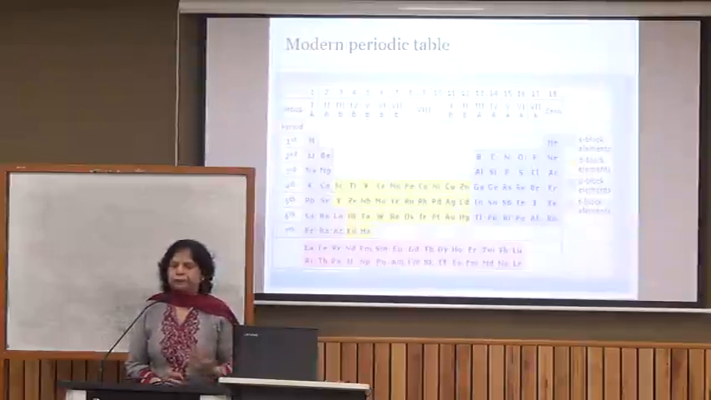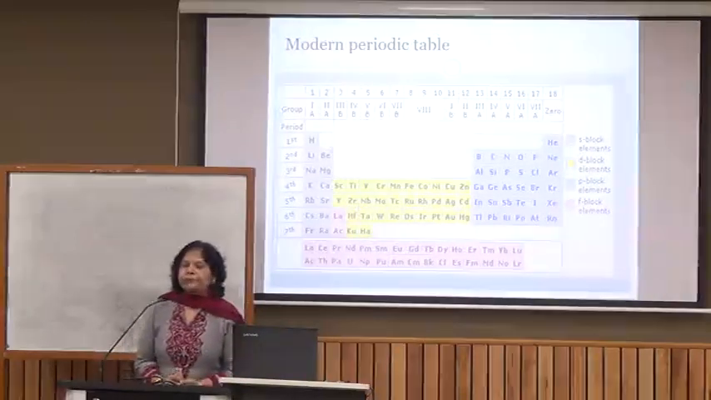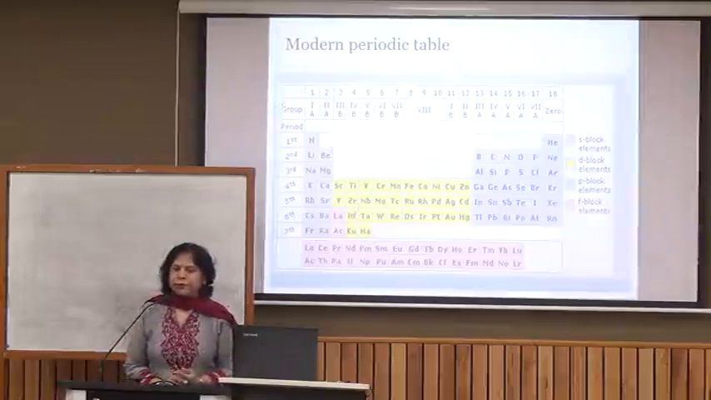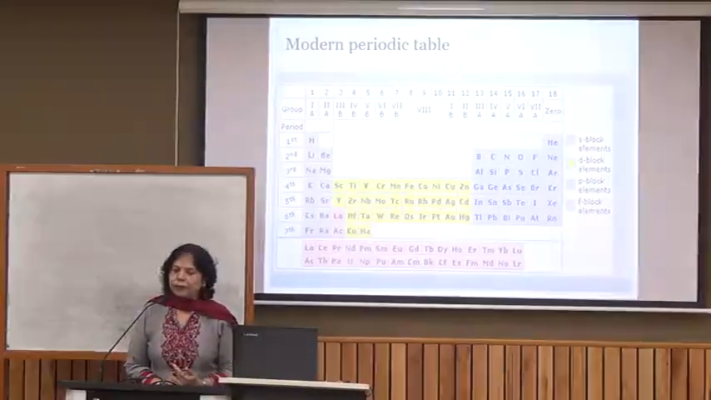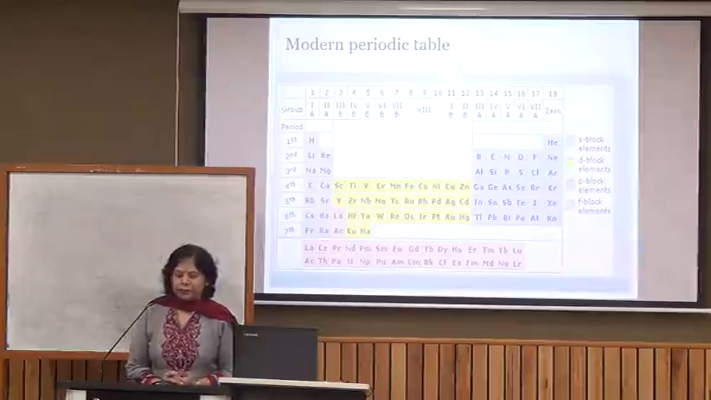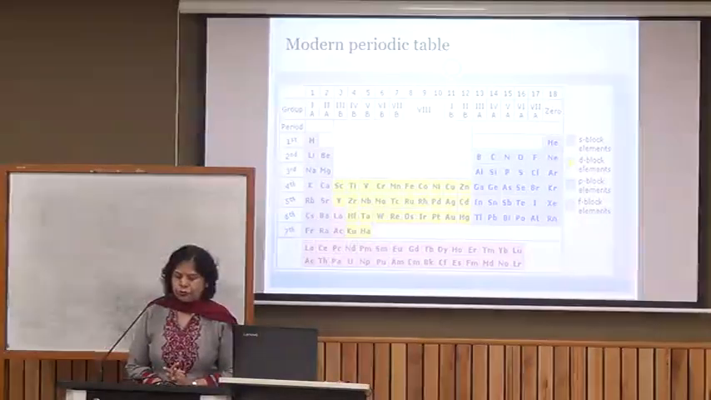This is a look of the modern periodic table. Here you can see that there are 18 vertical columns, the groups, and 7 horizontal rows. Now the first and second groups are called the S block elements, because filling of electrons takes place in the S subshell. Then groups 13 to 18 are called P block elements. Then the groups in between the two, that is from 3 to 12, are D block elements.